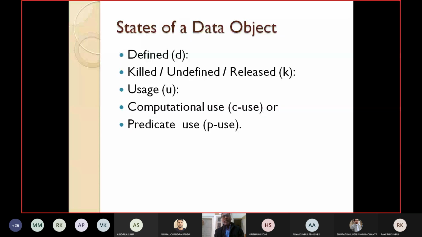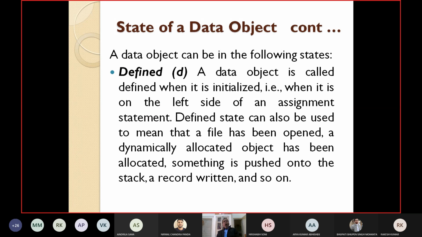So these are the different possible states of a data object: defined, which we represent as D; killed or undefined or released, K; usage, U; computational usage, C use; and predicate use, P use. Okay. These are easy definitions, so let's quickly see.